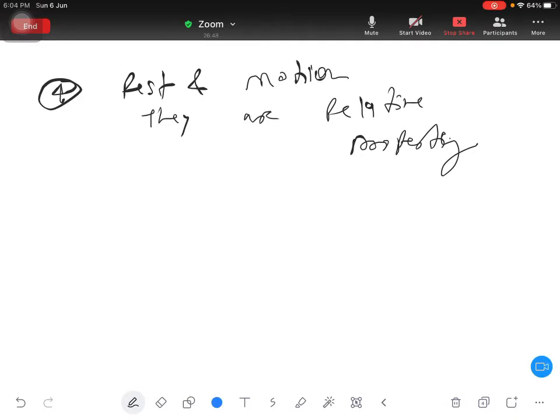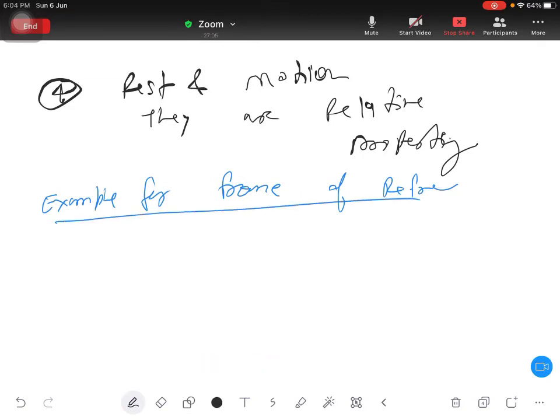Okay. Now I will give an example for frame of reference. Your heading is example for frame of reference. So two examples I will take. Example 1, you have a bus. Draw this bus.